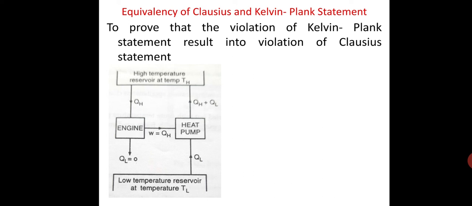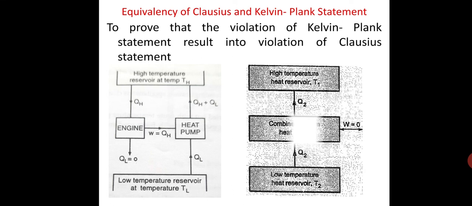Now introduce a heat pump which is driven by this work. The first diagram shows the violation of Kelvin-Planck statement and the second diagram shows the combined system violates the Clausius statement.